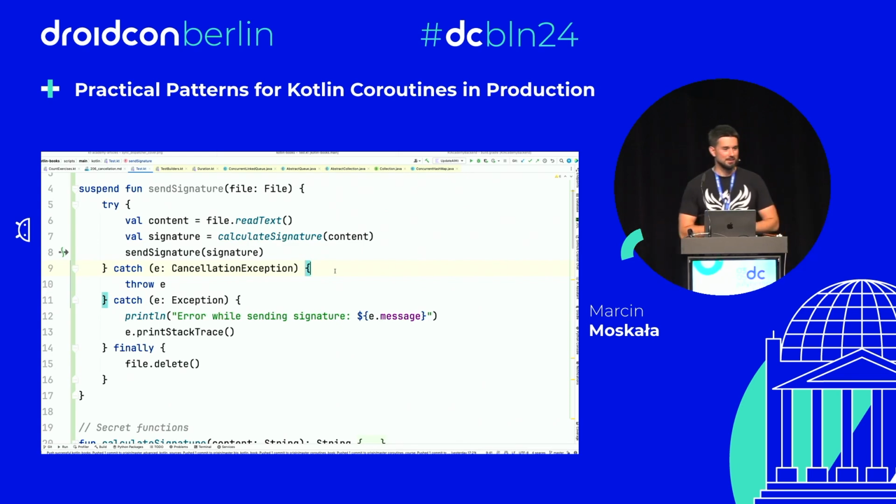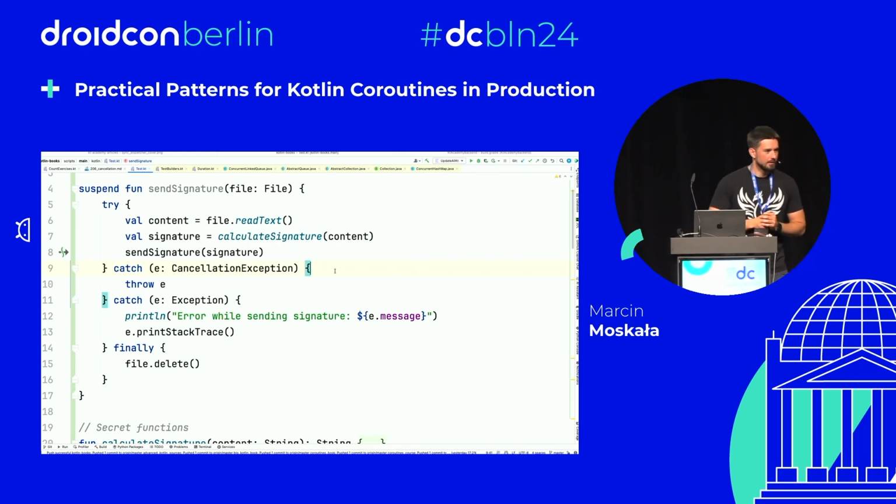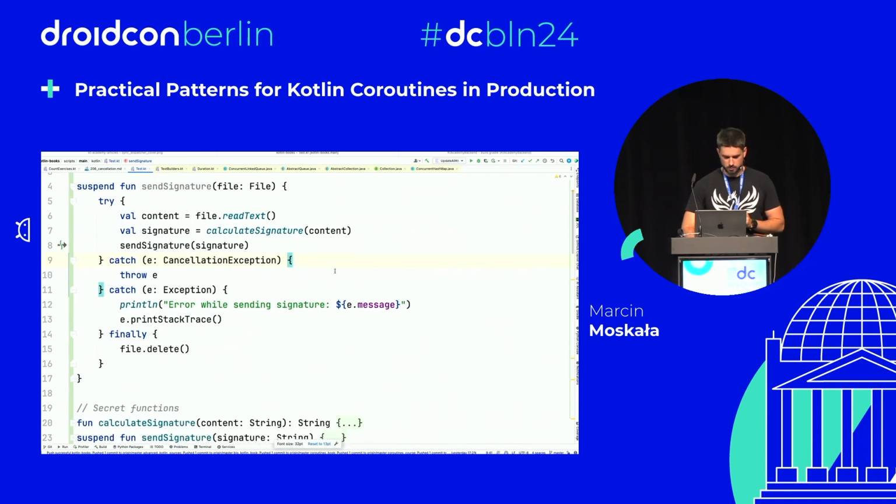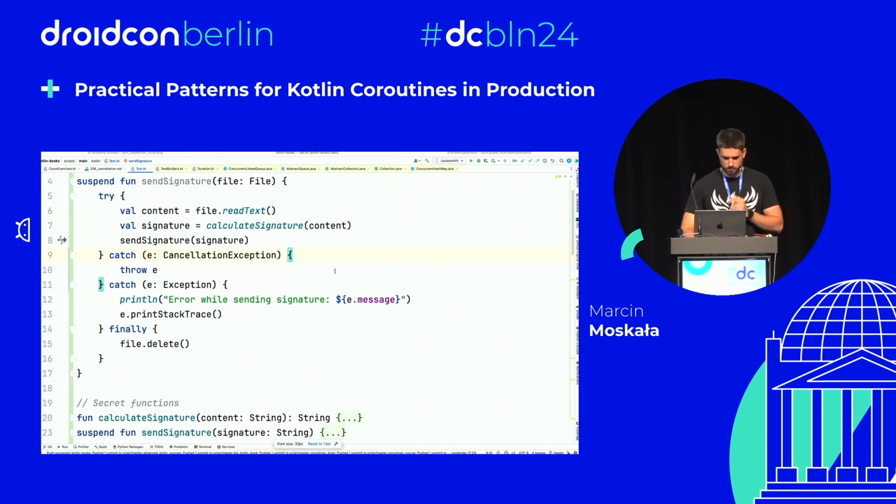Okay. What's up with the suspend function? Calculate signature. I assume it is happening on CPU, not on IO. So it's not supposed to be a suspending function. Sorry, there was someone. Dispatchers.IO. What should be in dispatchers?